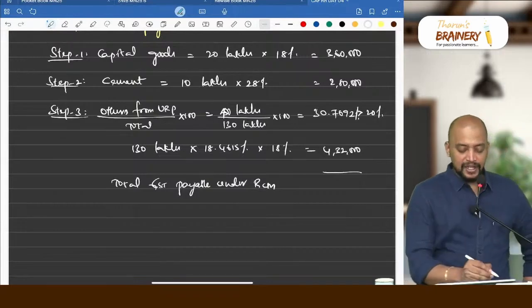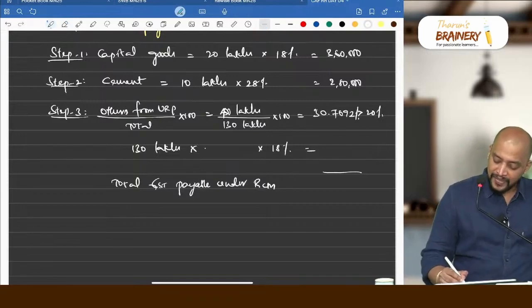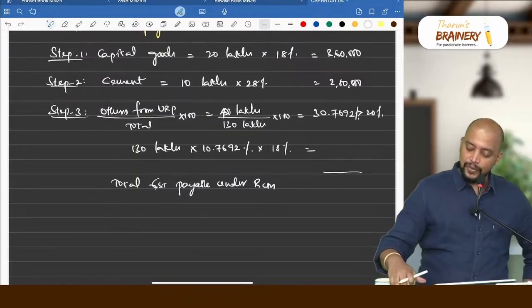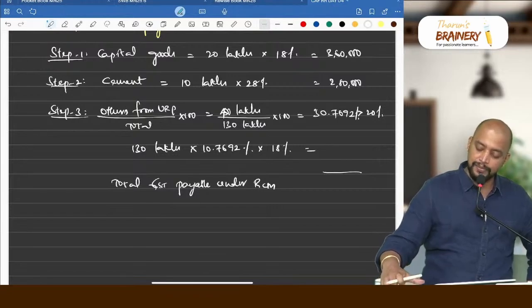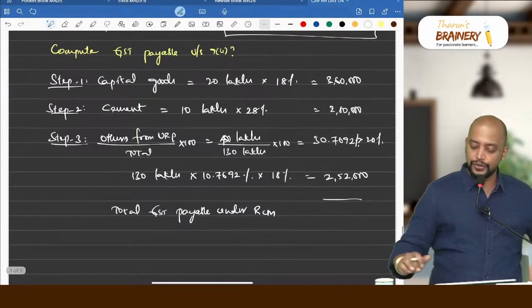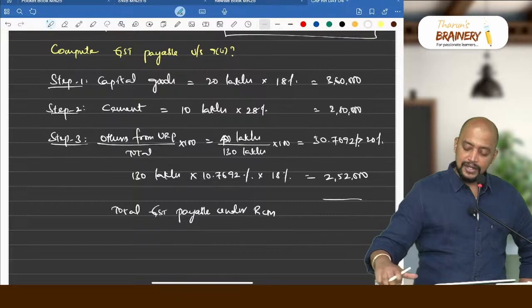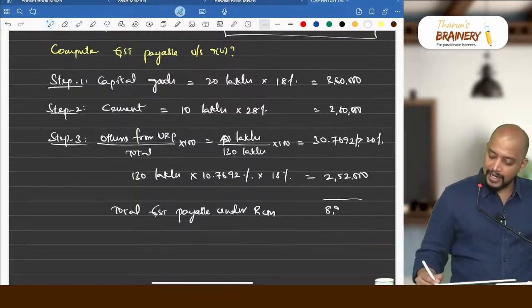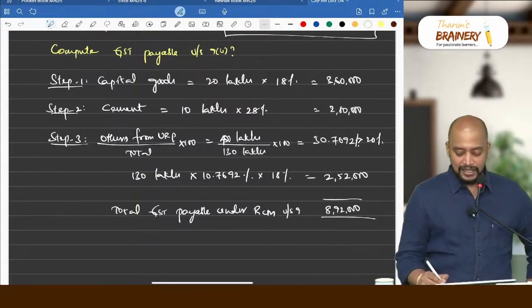30.7692%, and therefore here we will not take 18, we will take a different number, that is 10.7692%. So you calculate that again, 130 lakhs into 10.7692% into 18%, that will come to 2,52,000. Now you do the total, 2,52,000 plus 2,80,000 plus 3,60,000, that will come to 8,92,000. This will be the total GST payable under RCM under section 9(4).